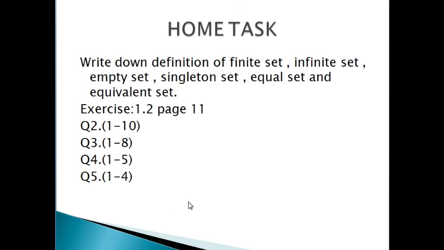Students, you have to do all work of exercise 1.1 and 1.2 in your classwork copy. First, you will do exercise 1.1, previous 2 lectures, and afterwards, home tasks of this lecture, exercise 1.2, part 1.